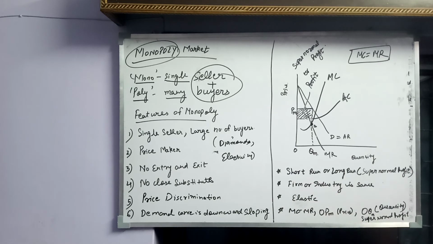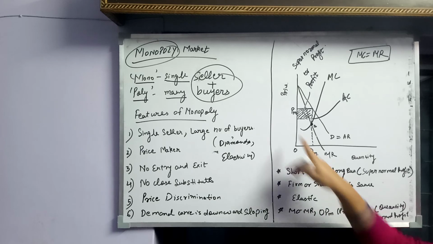In the short run and long run, the monopolist incurs supernormal profit, as there is no entry and exit of the firms, and firm or industry is the same in case of monopoly, and the demand curve is elastic. The profit maximization condition is marginal cost equals marginal revenue, and the price is OPM.